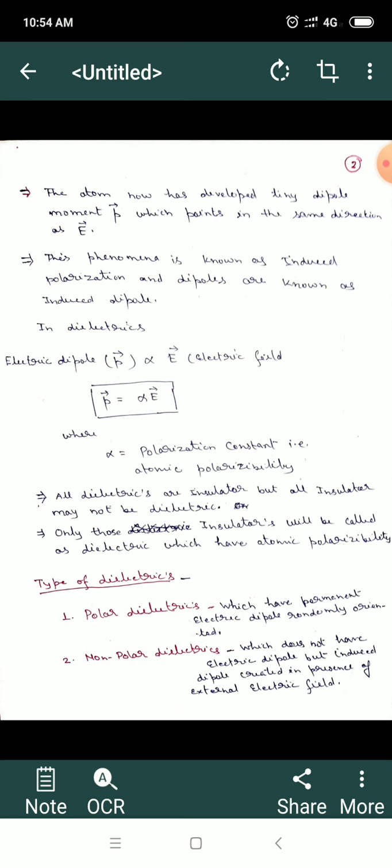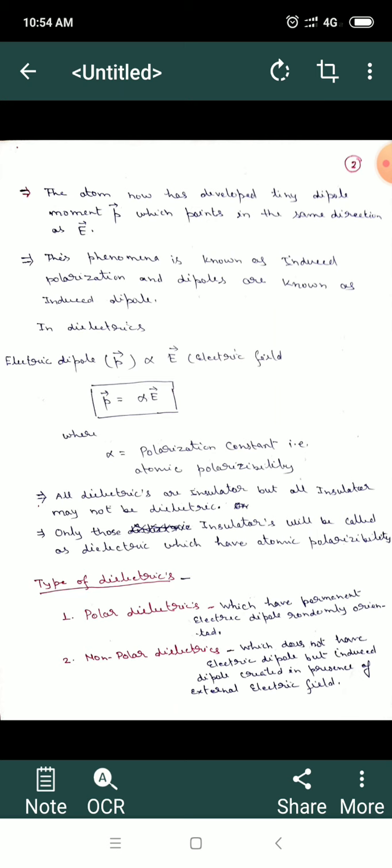When we are discussing dielectrics, it is necessary to discuss the types of dielectrics. There are basically two types: one is known as the polar dielectric, another is known as the non-polar dielectric. Polar dielectrics, as we have discussed earlier, if we consider an atom, consist of a positive nucleus and an electron cloud. Materials which have permanent electric dipoles randomly oriented in the dielectric material are known as polar dielectrics. And I will define polar dielectrics again in more detail.